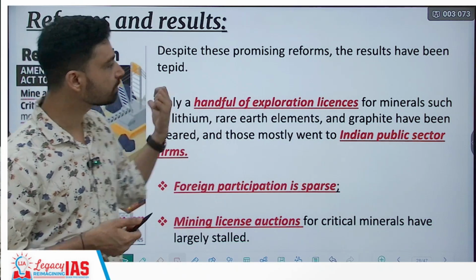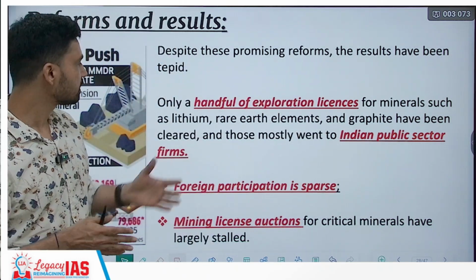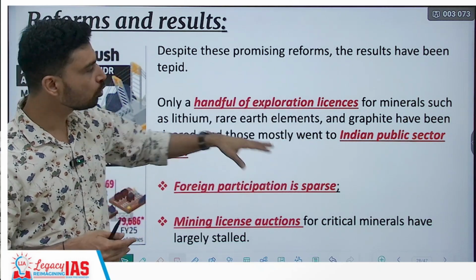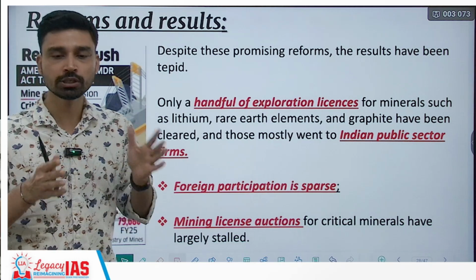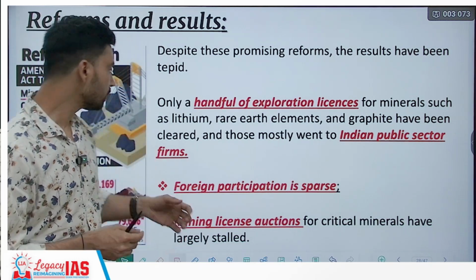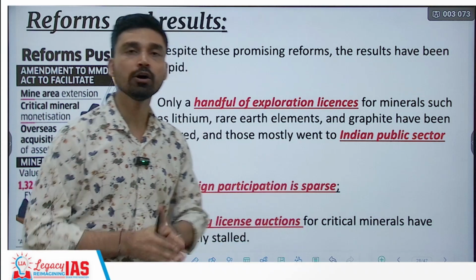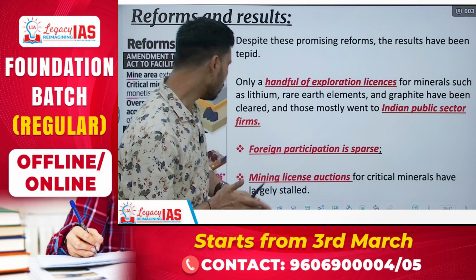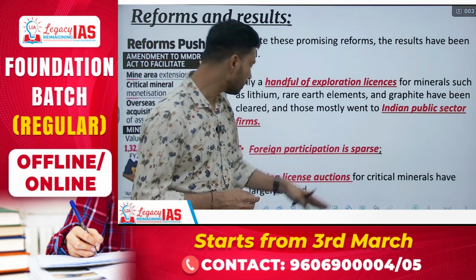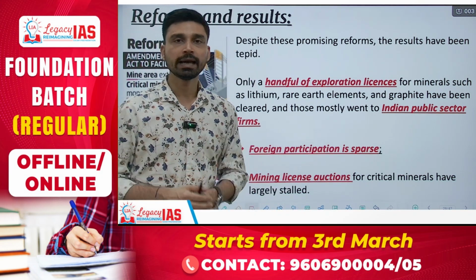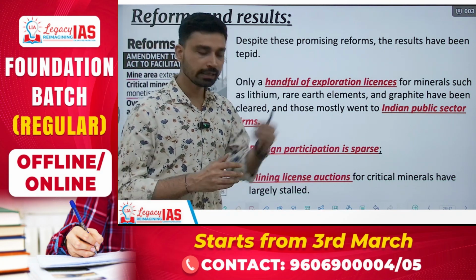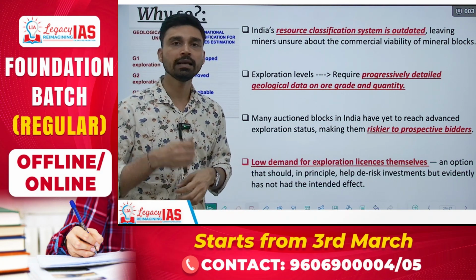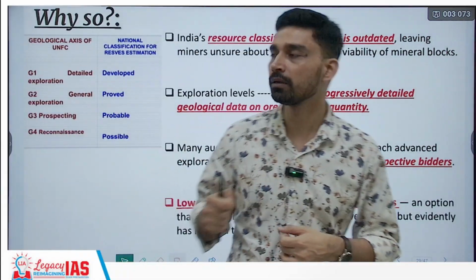However, despite these promising reforms, what we can see is nothing but a tepid result. Only a handful of exploration licenses for critical minerals such as lithium, rare earth elements and graphite have been cleared, and those mostly went to Indian public sector firms. Also, foreign participation in this sector is very sparse even after the liberalization of the FDI norms, and the mining license auctions for critical minerals have largely stalled. It is these roadblocks that are restricting India's overall push for critical mineral resources.